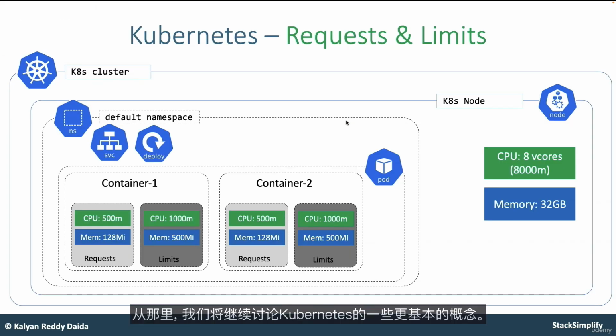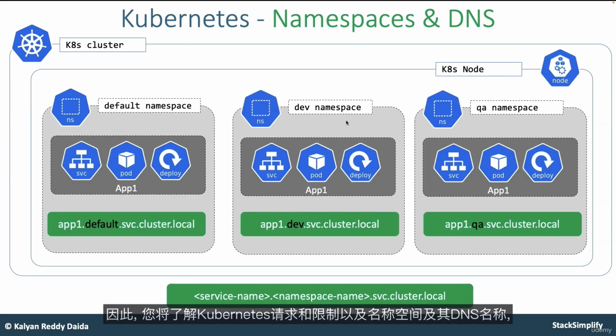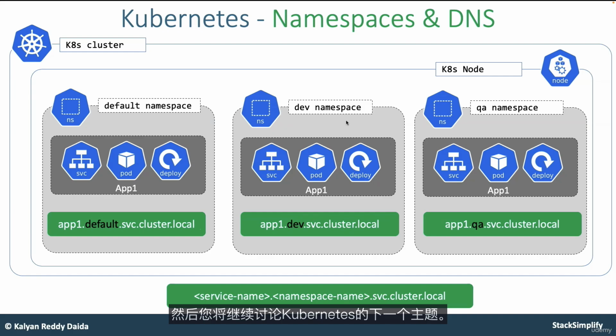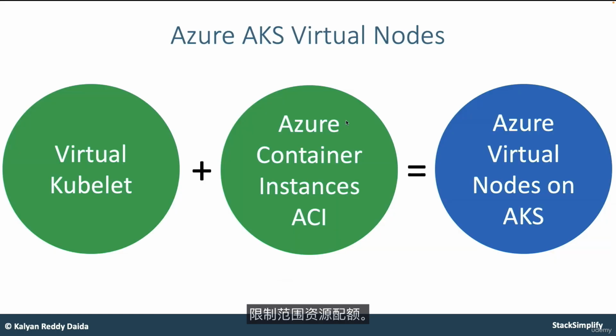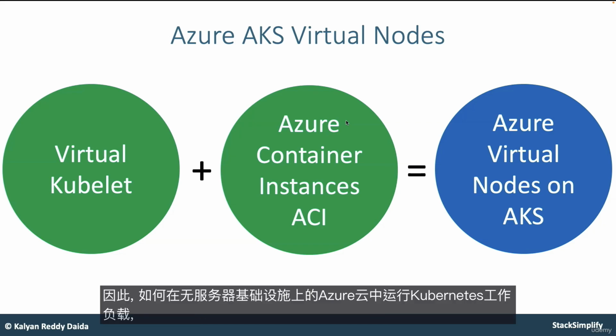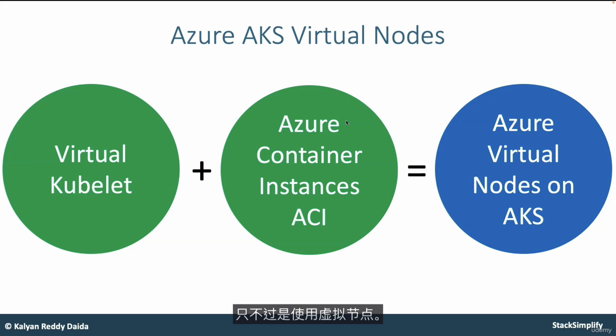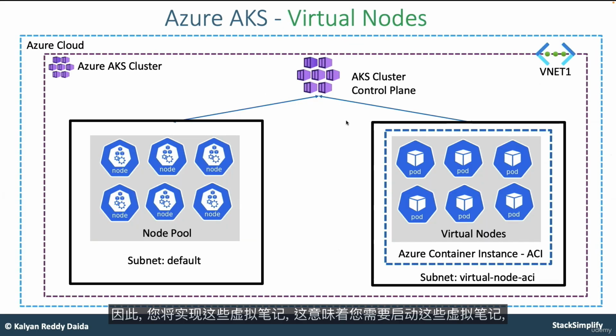And from there, we will move on to some more fundamental concepts of Kubernetes. You learn about Kubernetes requests and limits, and namespaces and their DNS names, and then you will move on to the next topics: Kubernetes limit ranges, resource quota, and finally you will land on Azure AKS virtual nodes. Running your Kubernetes workloads in Azure cloud on serverless infrastructure is done using virtual nodes. You are going to implement these virtual nodes, which means you spin up the virtual nodes and then run your workloads on them.